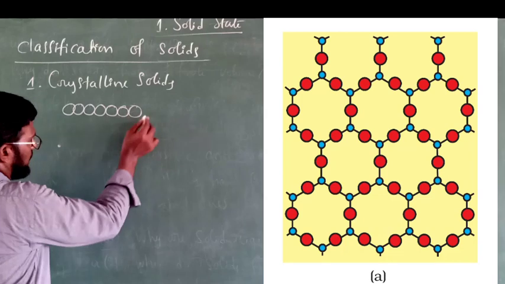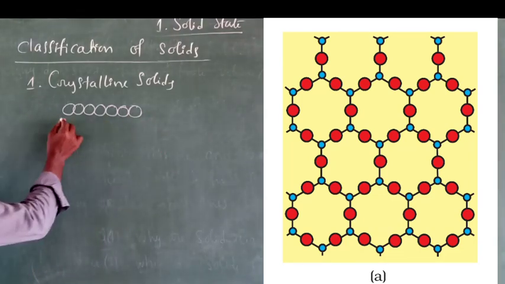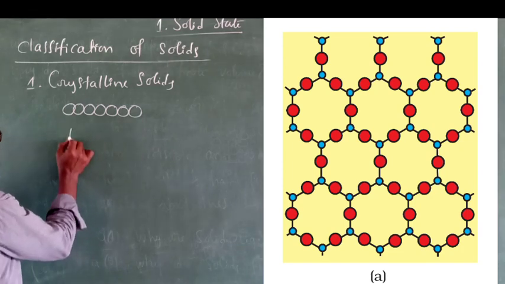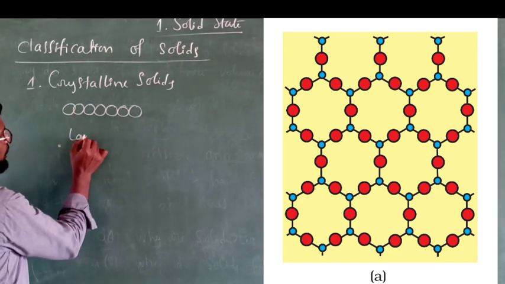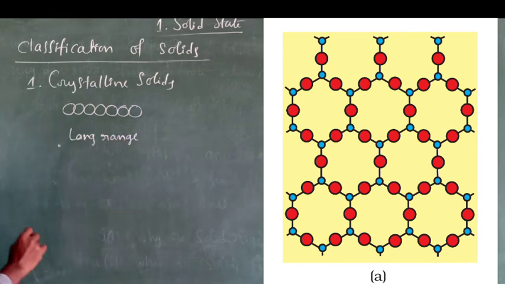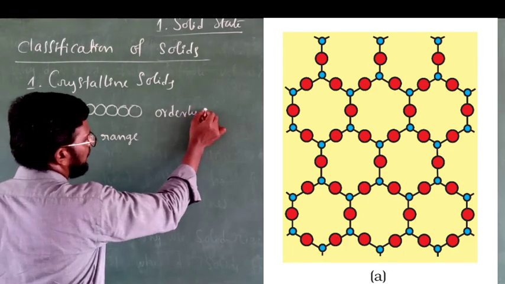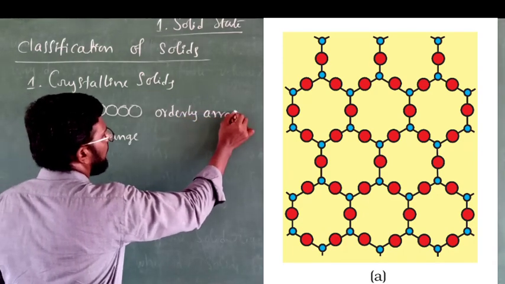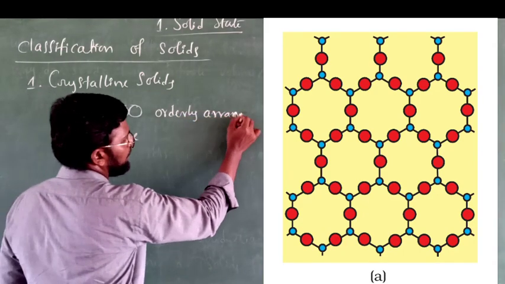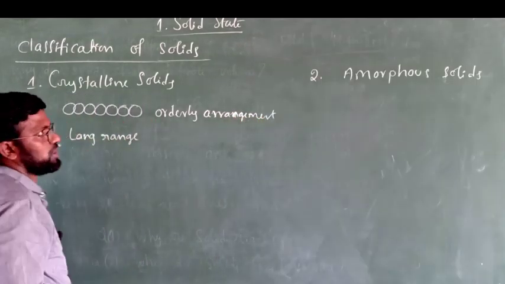Moreover, this order is a long range order. That means crystalline solids have an orderly arrangement and they have long range order.